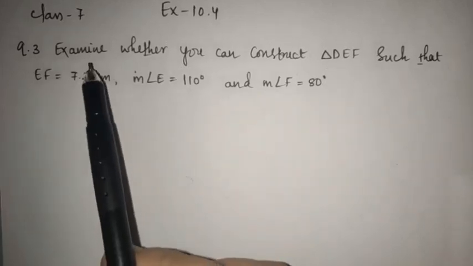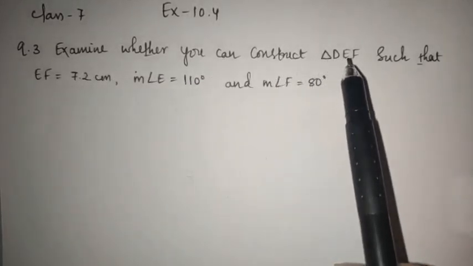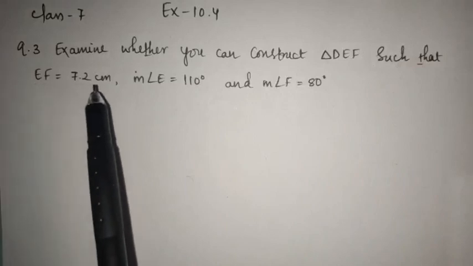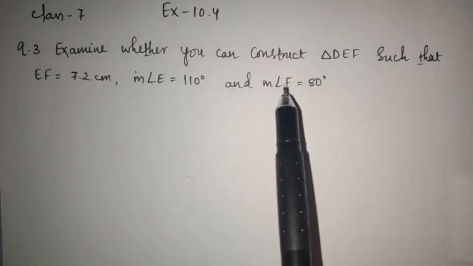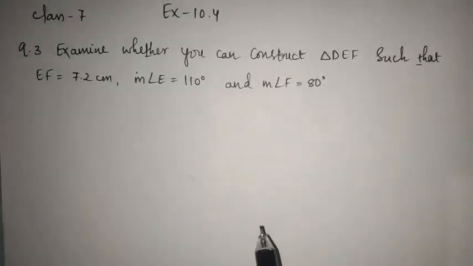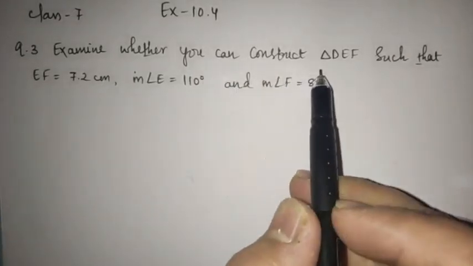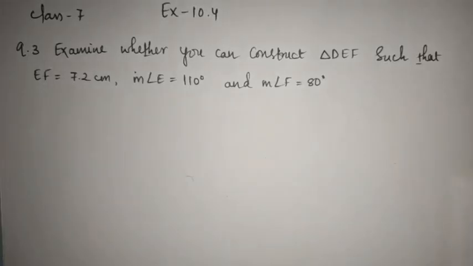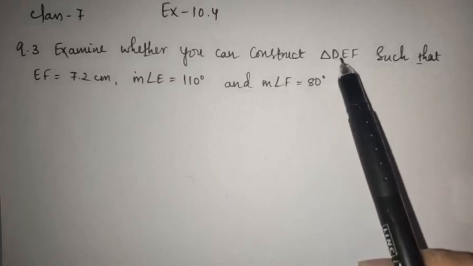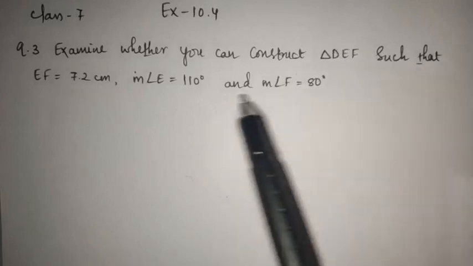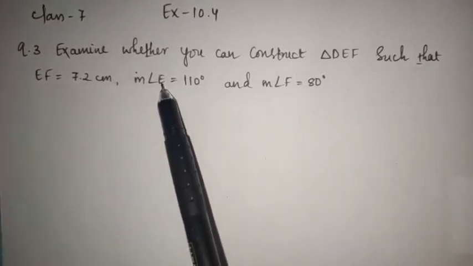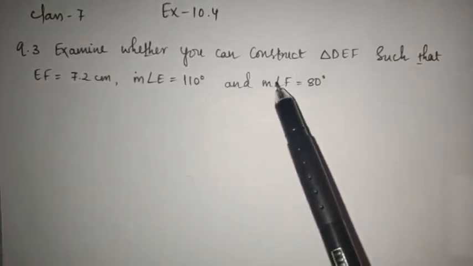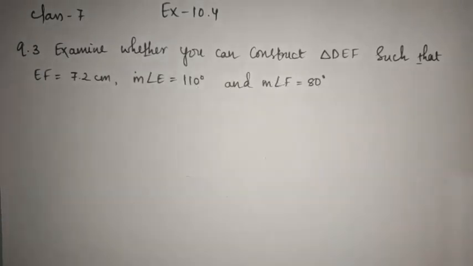So the question is, examine whether you can construct triangle DEF such that EF is equal to 7.2 centimeter, measure of angle E is equal to 110 degree and measure of angle F is 80 degree. Okay, so you have to examine whether the construction of this triangle is possible or not. What are the things given? EF value is given, which is 7.2, measure of angle E is given, which is 110, and measure of angle F is given, which is 80 degree.